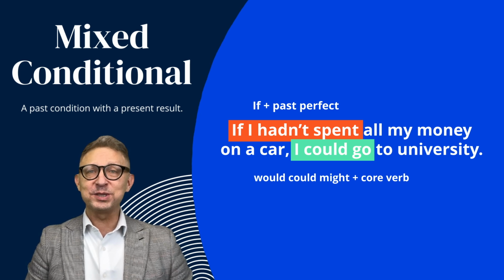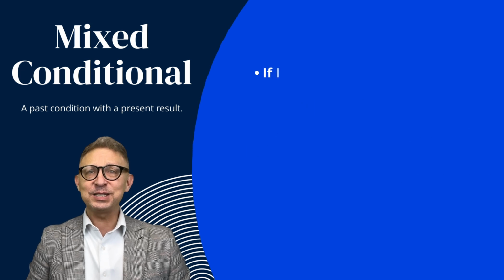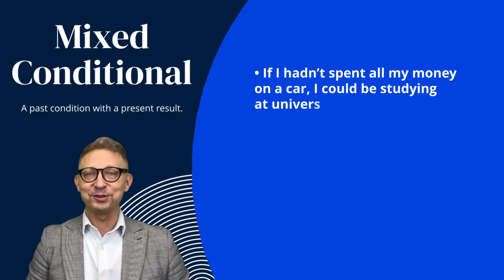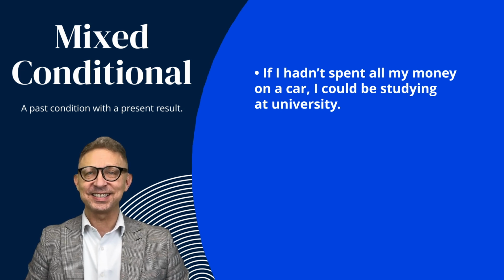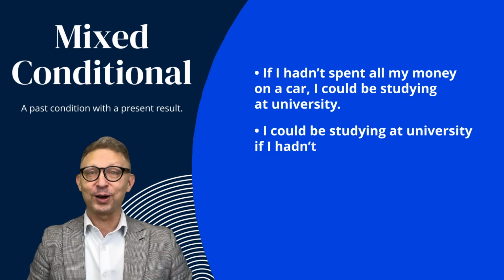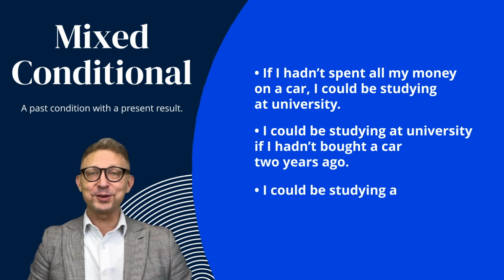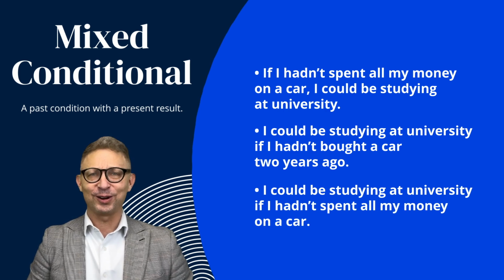We can also use the continuous form in the second part. If I hadn't spent all my money on a car, I could be studying at university. And you can change the order of these sentences. I could be studying at university if I hadn't bought a car 2 years ago. I could be studying at university if I hadn't spent all my money on a car.